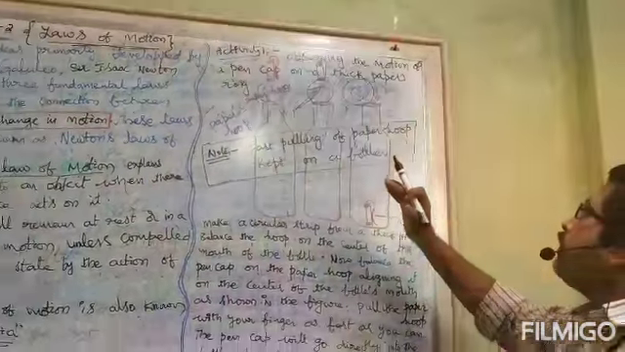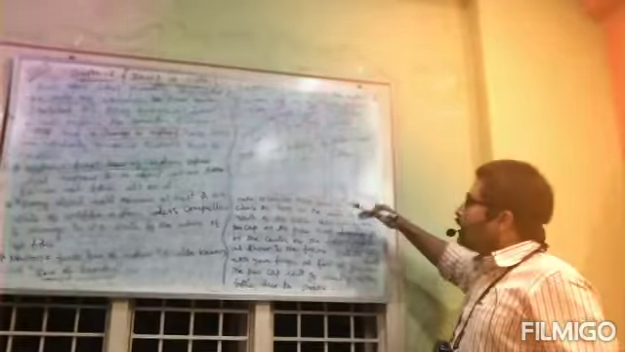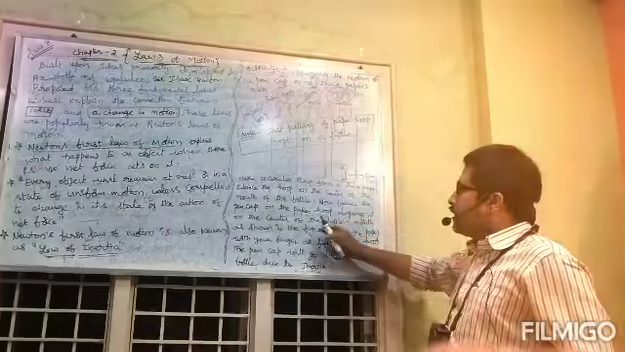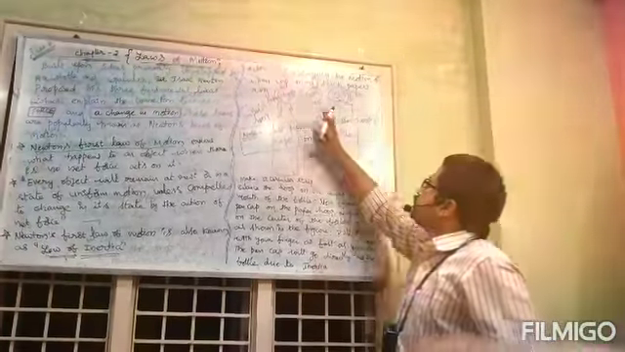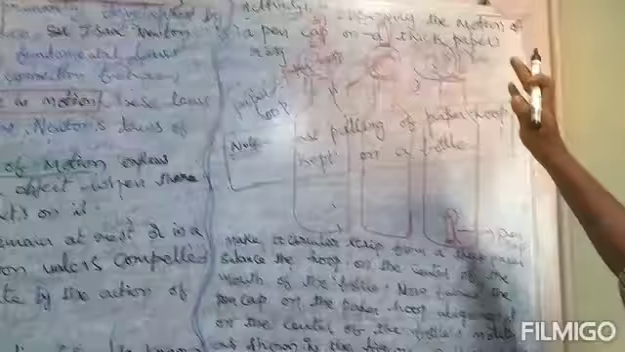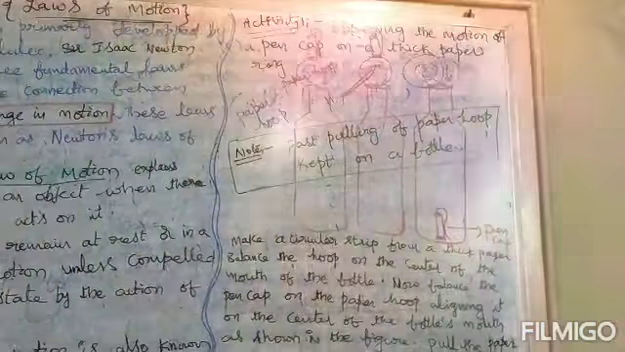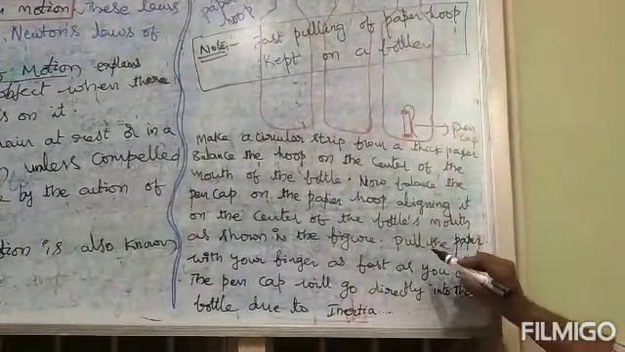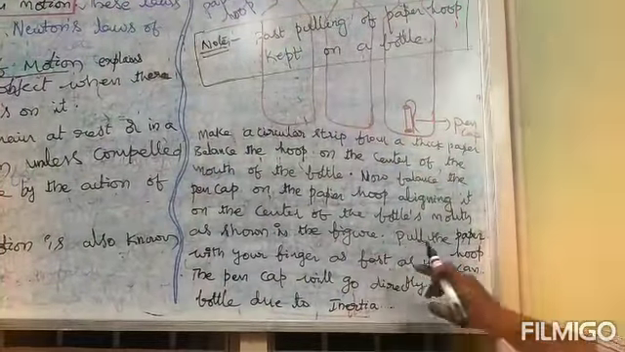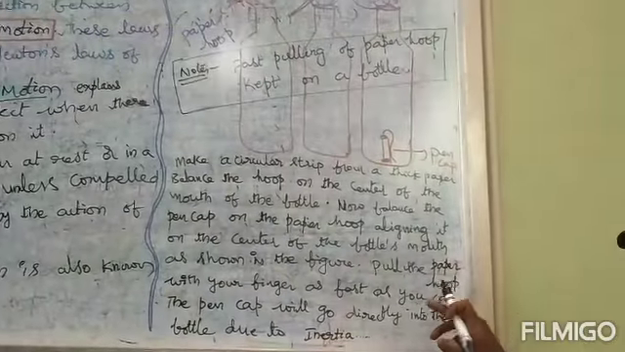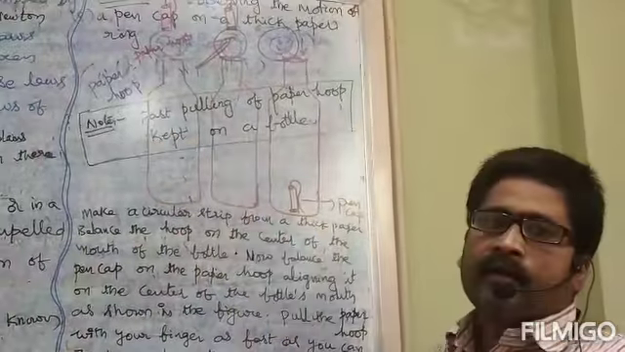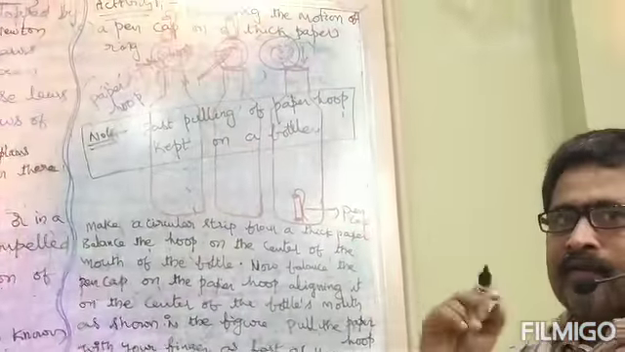Now, over the hoop, balance the pen cap on the paper hoop, aligning it on the center of the bottle's mouth. It should be exactly vertically there on the center of the bottle's mouth as shown in the figure. Now, pull the paper ring with your finger as fast as you can.